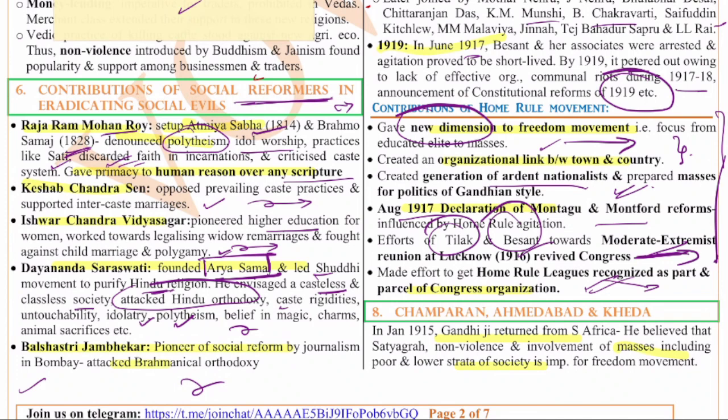So leadership, you can write, leadership to Congress. Second, it worked as a charm, especially to bring the moderates and extremists together. That is another thing you can write. New dimension to the freedom movement you can write, and also organizational link between the town and country. Various libraries were set up, education was promoted.